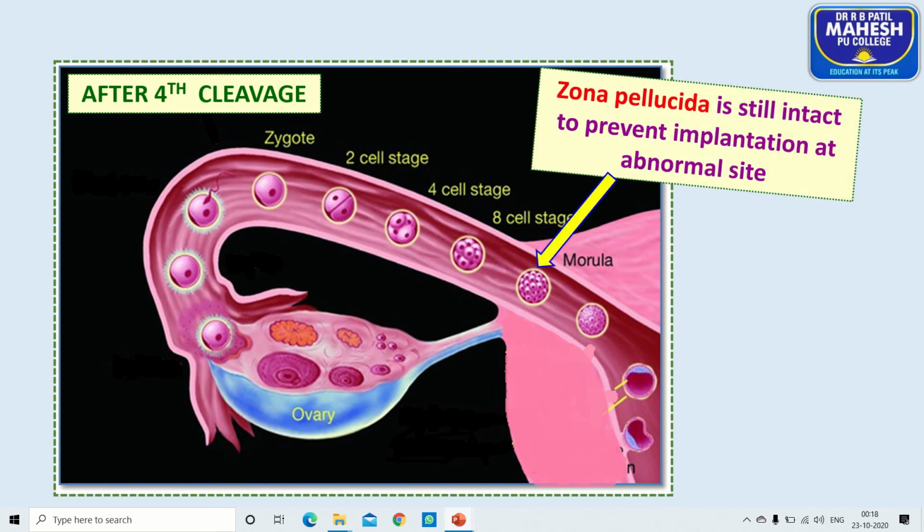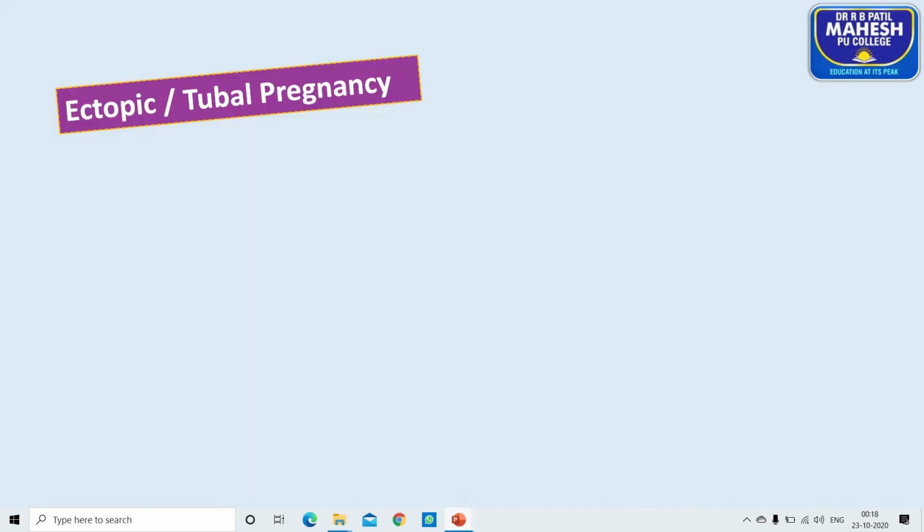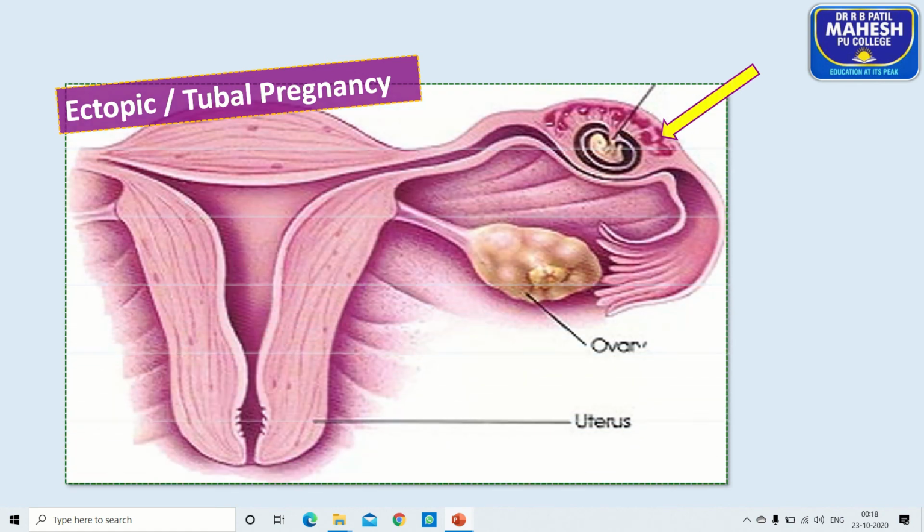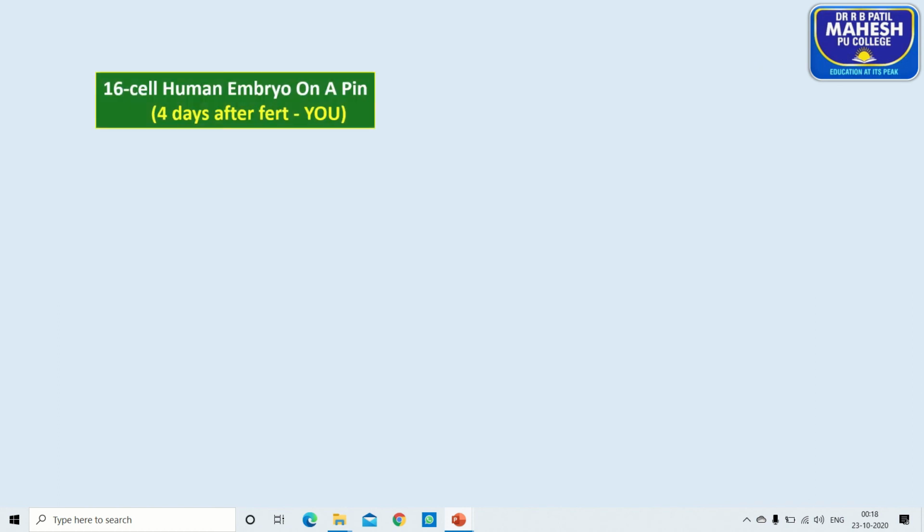The zona pellucida, the protective egg membrane, is still intact to prevent implantation in the fallopian tube. If implantation takes place in the fallopian tube instead of the uterine endometrium, such a type of pregnancy we call an ectopic pregnancy or tubal pregnancy. So look at here, implantation takes place within the fallopian tube.